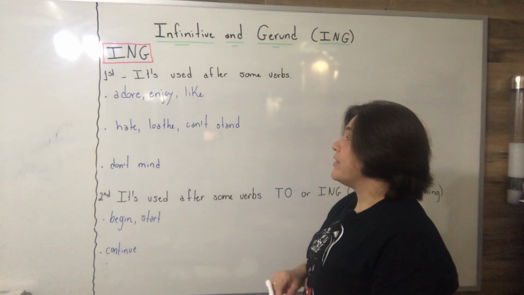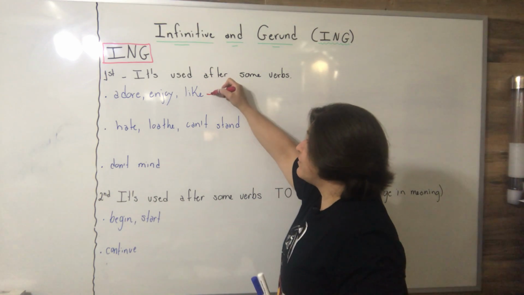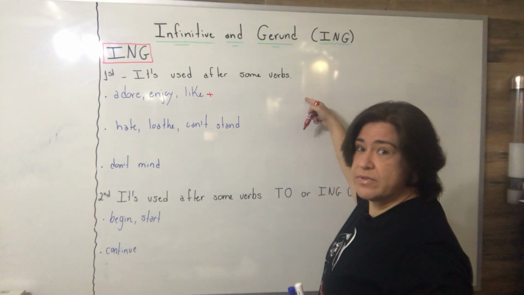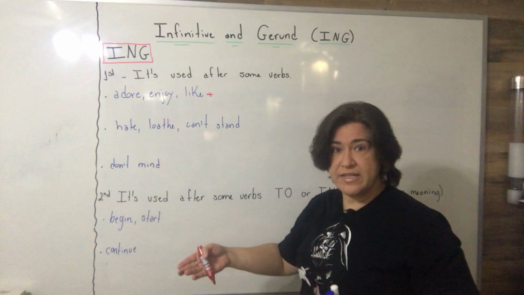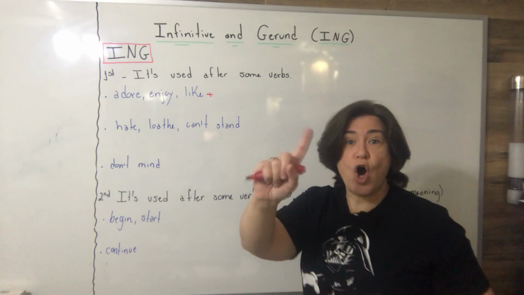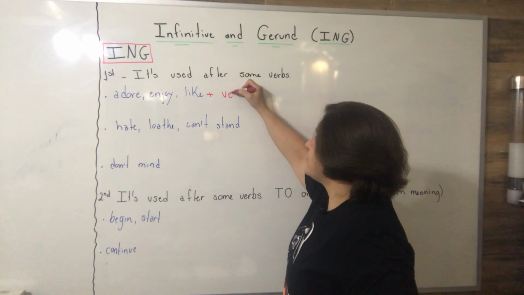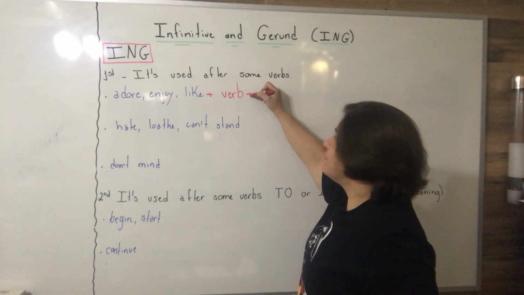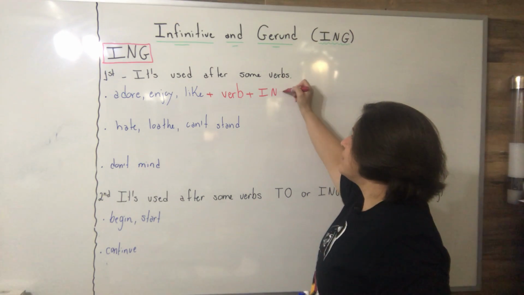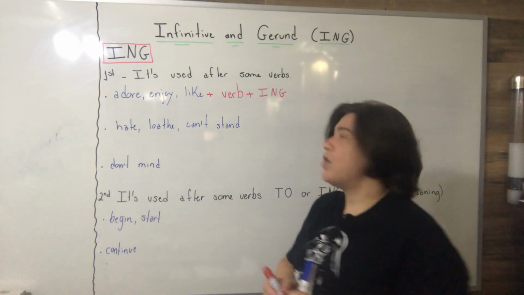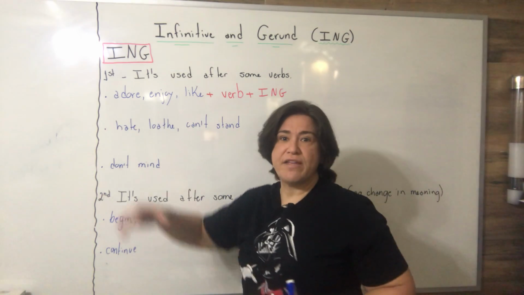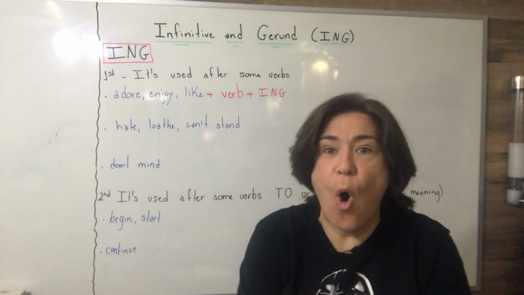And then, of course, after them we are going to have another verb, and this verb must be in the infinitive. You cannot use to to indicate the infinitive. You must use the next verb plus ing, because these verbs are emphasizing how much you adore.